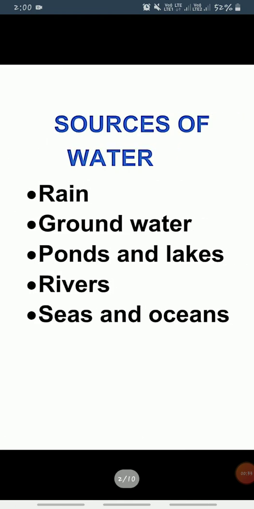Now come to the next point, sources of water. So where do we get the water? About 3/4 of the earth is covered with water. हमारी जो earth है इसका जो 3/4 part है it is covered by the water. So there are many sources of water like rain, groundwater, ponds and lakes, and rivers. Clear? So come to the rain.